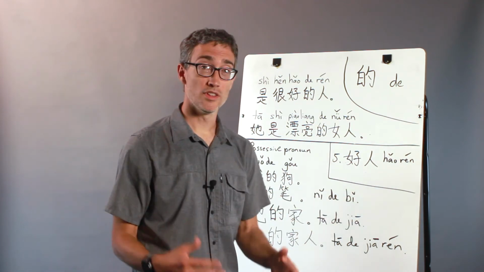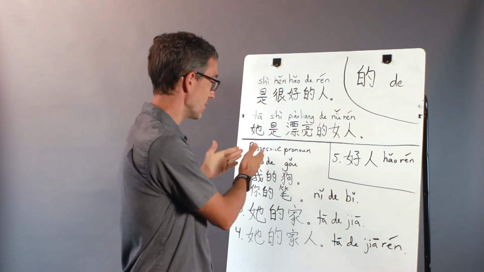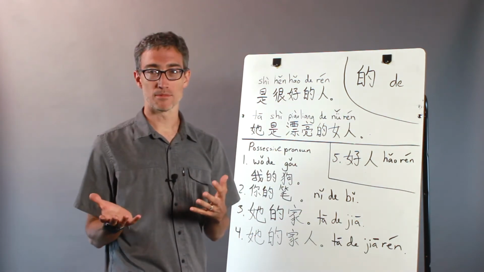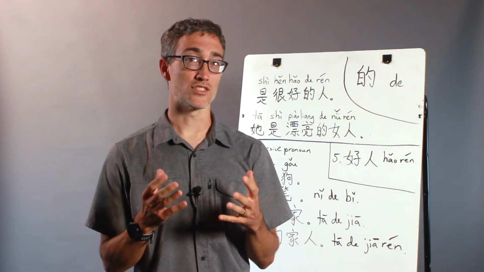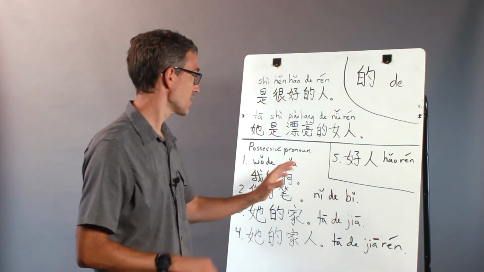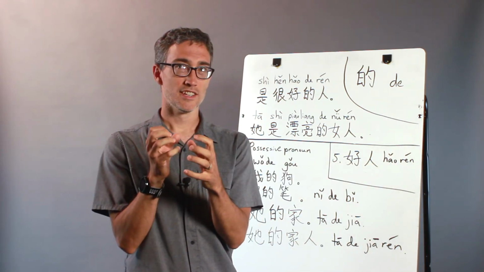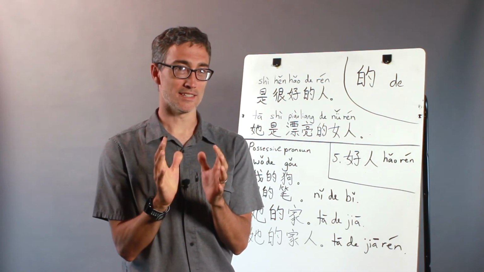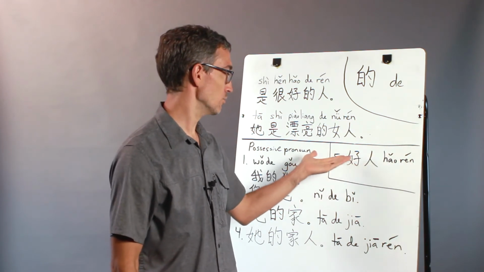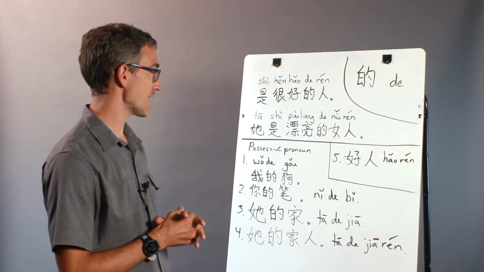Okay, so the 的 is used to mark an adjective. It's used to make a possessive pronoun, a pronoun into a possessive. But it is dropped sometimes. I want to give you a couple of key times when it's dropped. So it's actually dropped out of the phrase sometimes. Basically, the first, in the fifth example here, 好人 means good person. When the adjective is only one syllable, basically the 的 is always dropped. So 好人 is a good person, good guy, good woman, whatever. 好人, good person. This is a one syllable adjective, so the 的 is dropped. So that's almost always true.